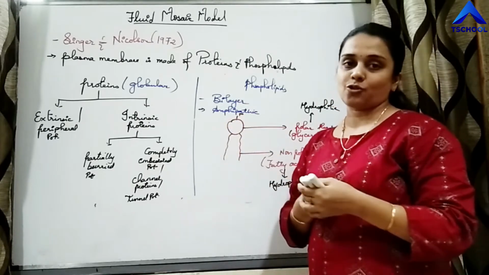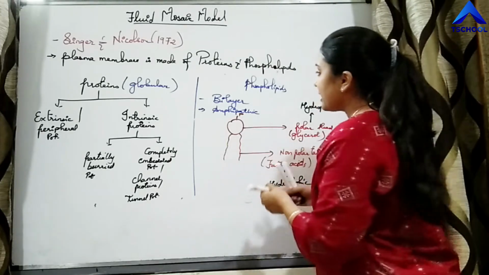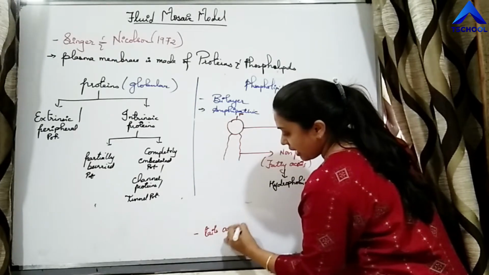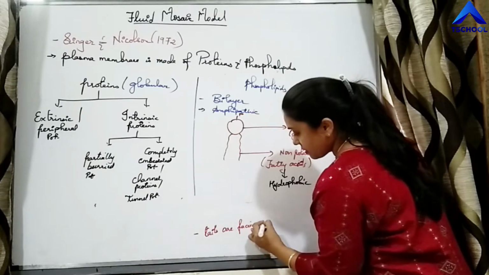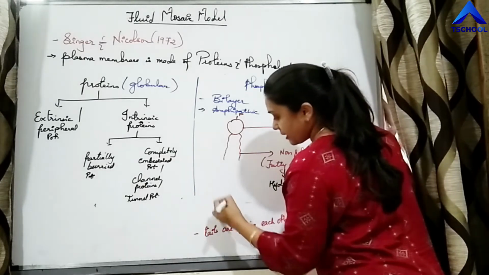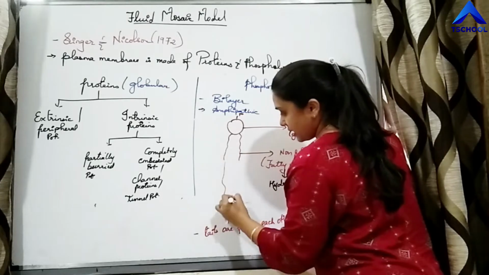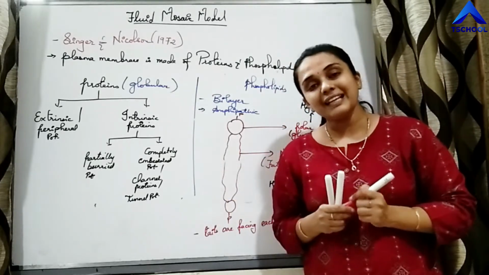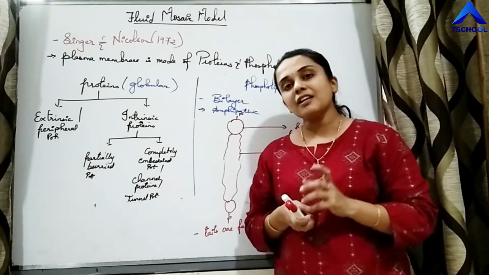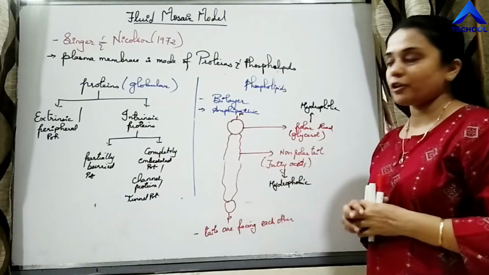There are two layers of phospholipid, arranged in such a way that the tails are facing each other. Both the tails are attracted towards each other by weak van der Waals force. So this is the structure of phospholipid.